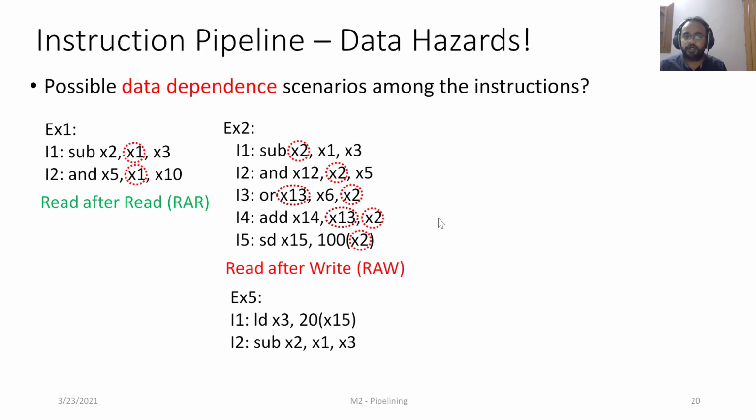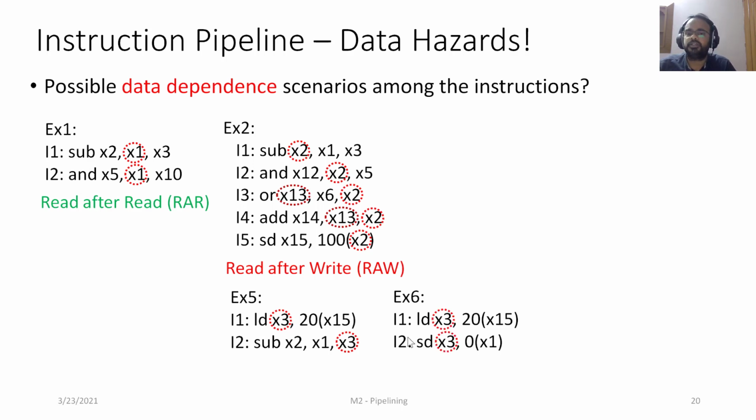Another example of producer consumer relationship is here, where we have a load instruction which is producing the value of x3, and this value is being consumed by the immediately following instruction, which is subtract, right? So x3 is the link between these two. I1 is the producer and I2 is the consumer. Another example, here there is a RAW dependence between I1 and I2. I1 is producing x3 and I2 is consuming x3.